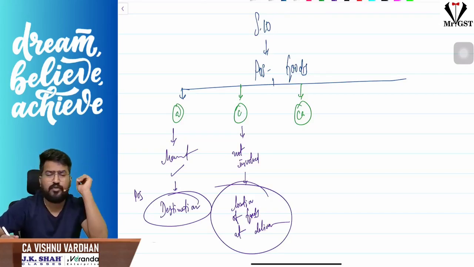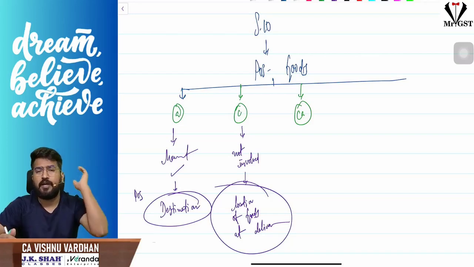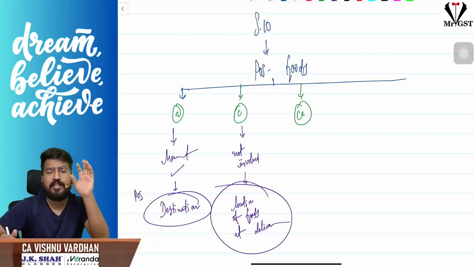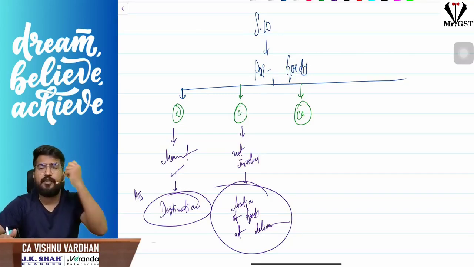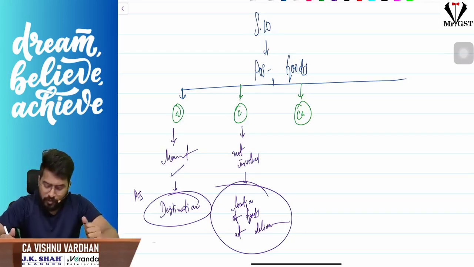Or imagine you are going to a mobile showroom buying a mobile, and in that case, whether they are moving the mobile from one place to another place, no, movement is not involved. Don't say, sir, they are moving it from the almara or the shelf. No, that is not that way. So movement is not involved. In that case, sir, where these goods are handed over to you, that will be the place of supply. Chennai, you are going to a mobile showroom buying the mobile. Chennai will be the place of supply. Okay, so that is the case.